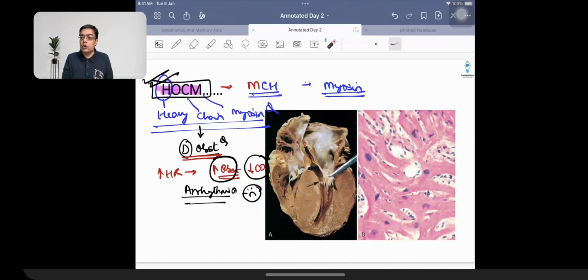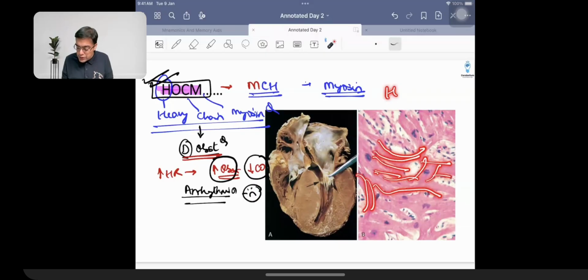Now, when you do an autopsy of this patient, I mean, that's a norm in the US as well. So when you're going to be doing an autopsy of this patient, the cardiac fibers, instead of having a proper arrangement, they are going to be having a haphazard arrangement. Cardiac fibers are going to be in a haphazard fashion. So this is what is going to be given the name of helter-skelter arrangement.